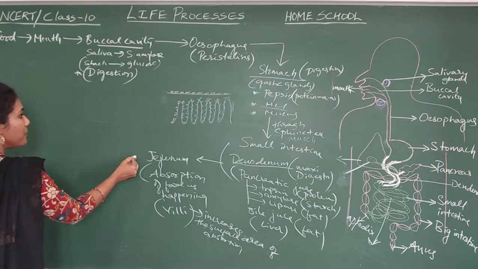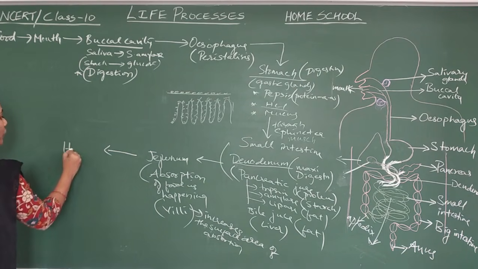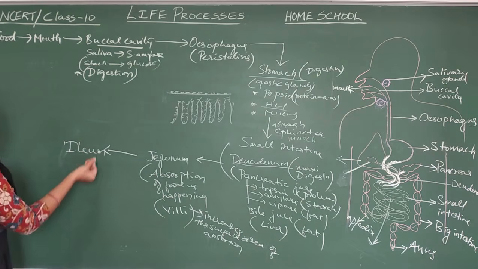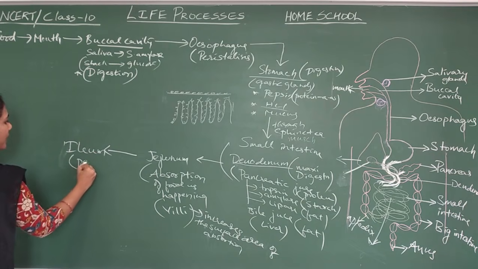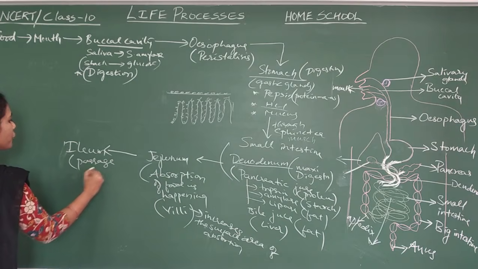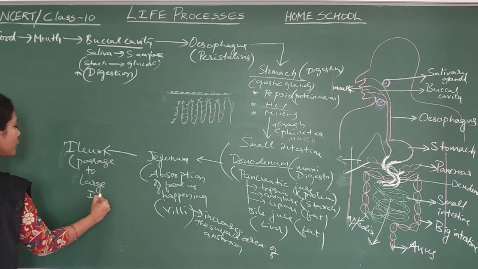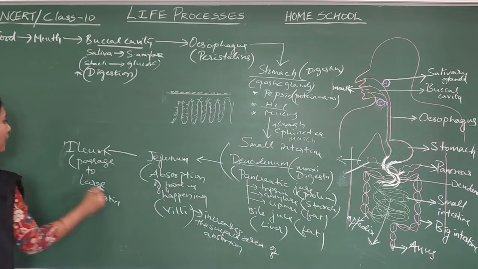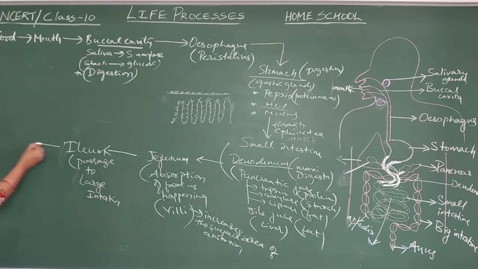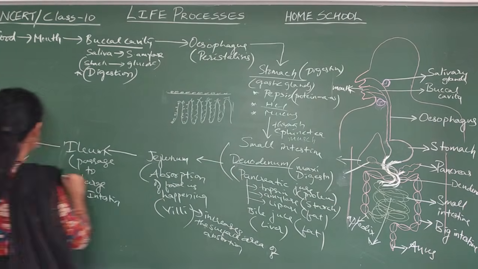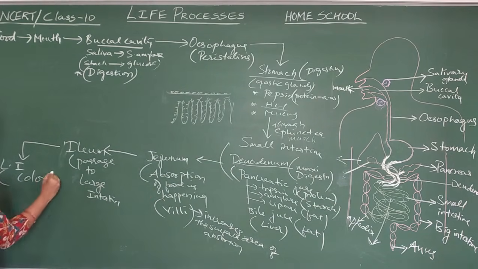From jejunum the food is moving to the ileum. Ileum is just a passage to the large intestine. From ileum the food is moving to the large intestine. The large intestine has two parts. One is this U-shaped tube, which we call the colon.